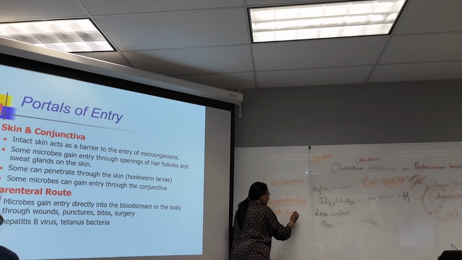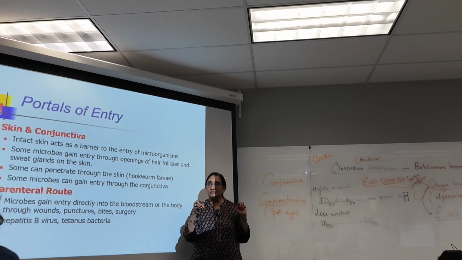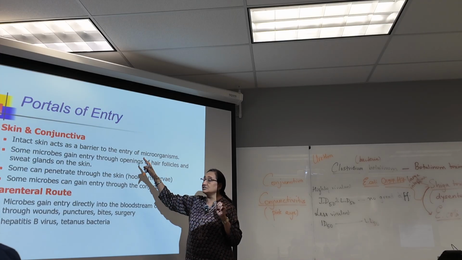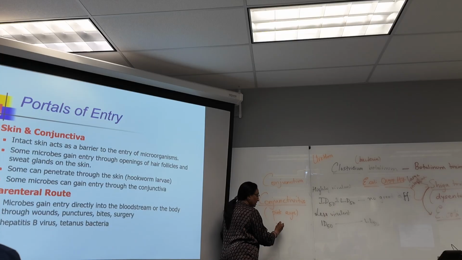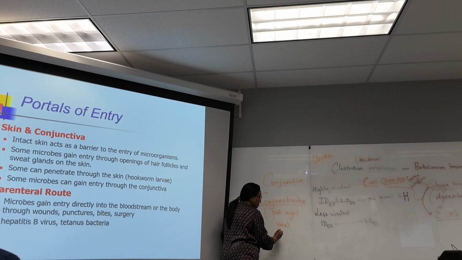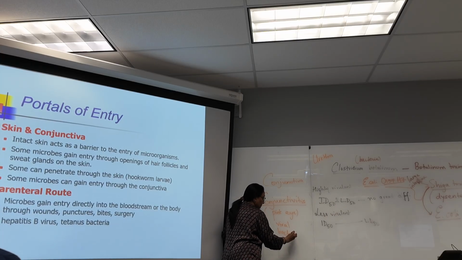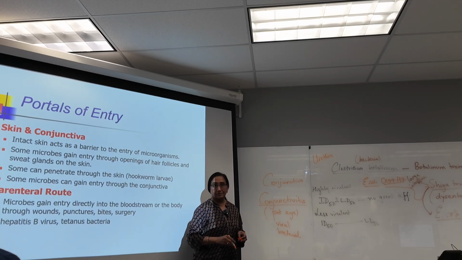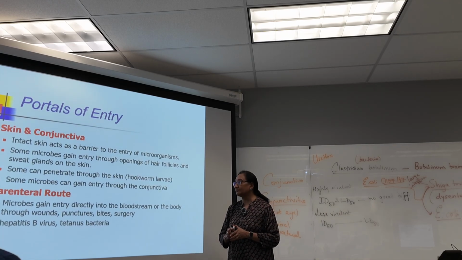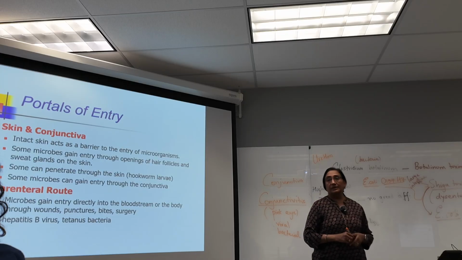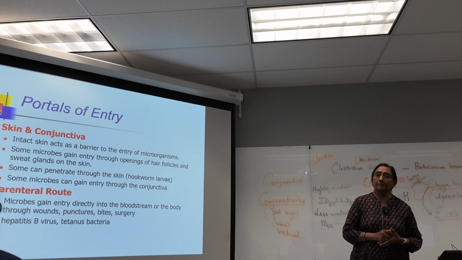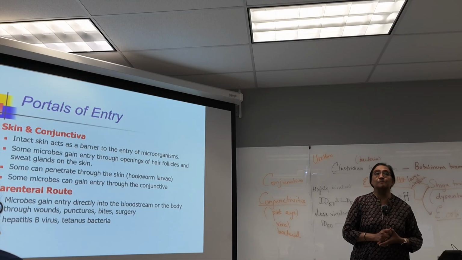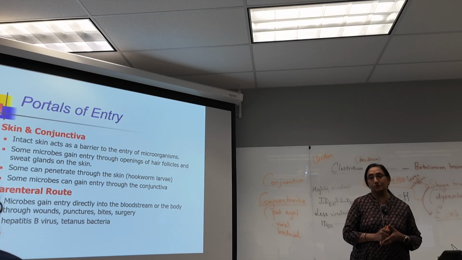So sometimes you can have microorganisms entering through the conjunctiva as well. So pink eye can be due to viral infections. It can be due to bacterial infections as well. Both. It doesn't necessarily have to be bacteria. It can be viral as well. So if I reuse a wet towel from someone else? Yes, you can get it.